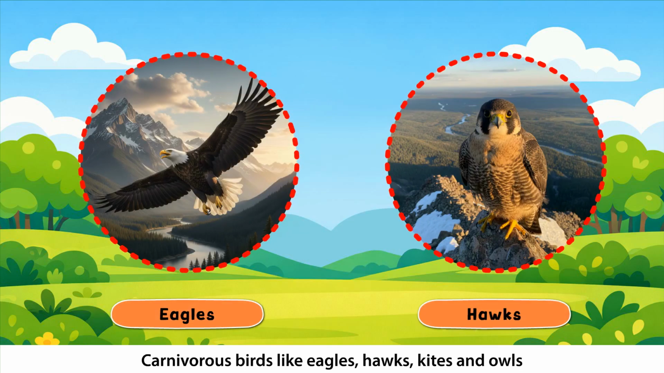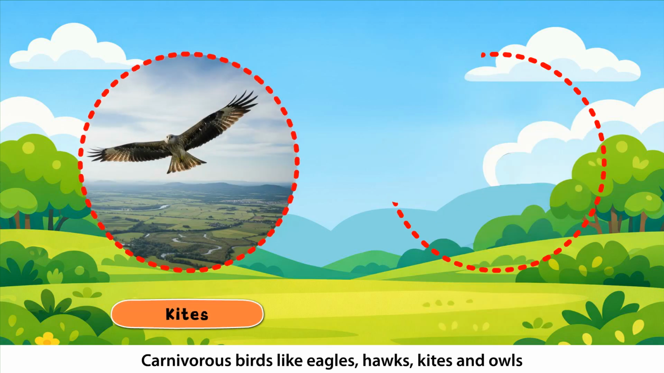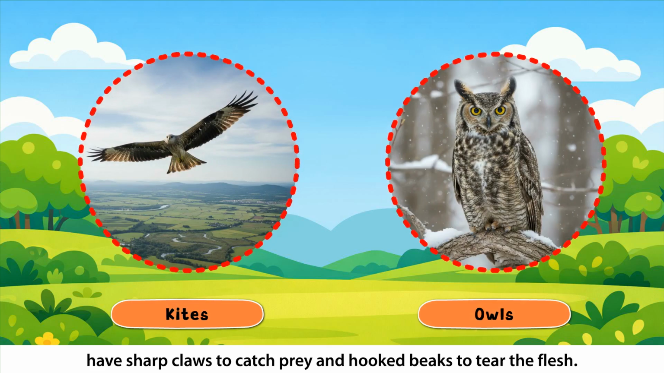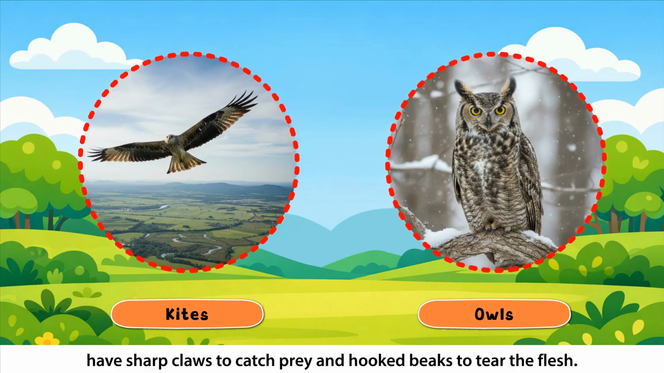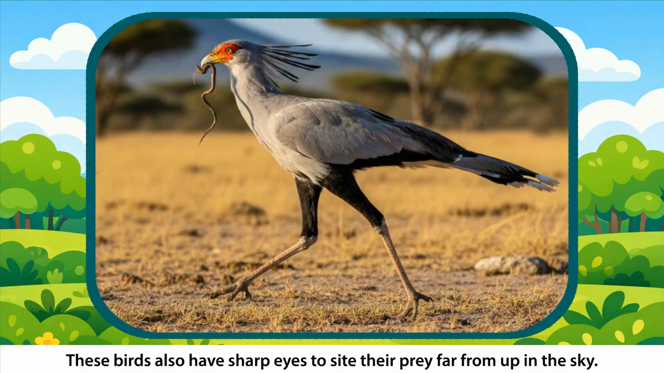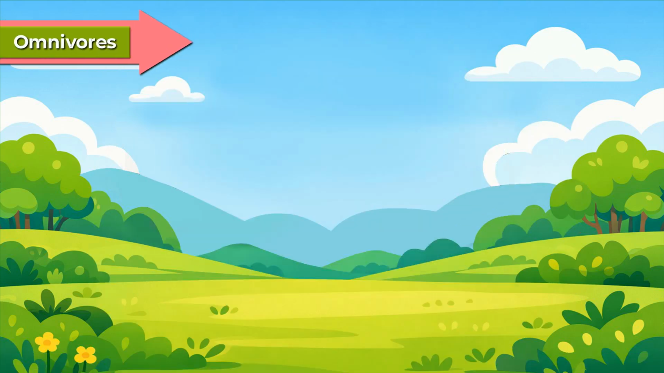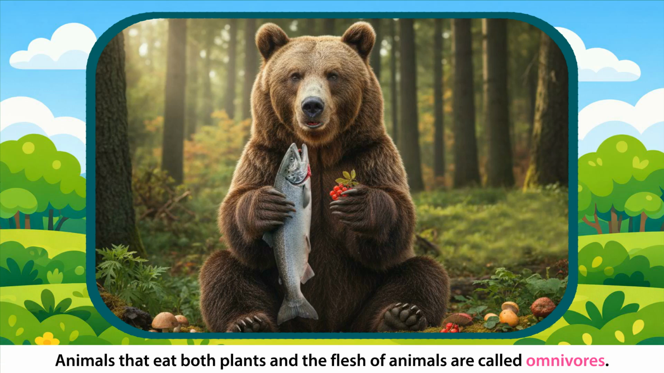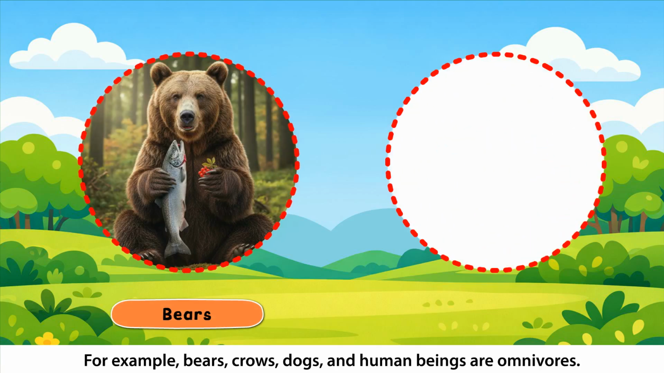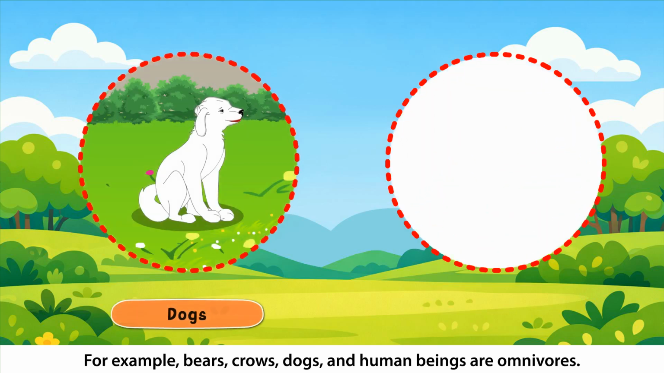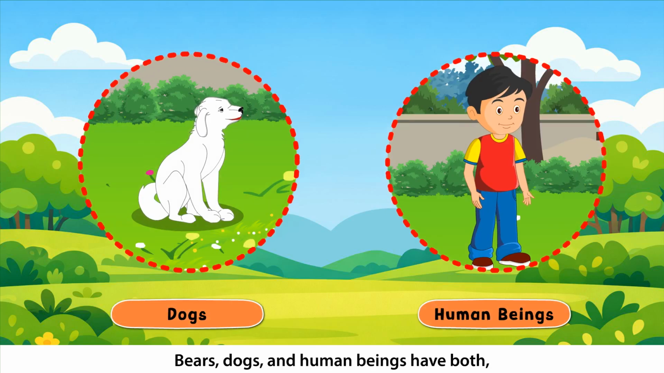Carnivore birds like eagles, hawks, kites, and owls have sharp claws to catch prey and hooked beaks to tear the flesh. These birds also have sharp eyes to sight their prey far from up in the sky. Omnivores. Animals that eat both plants and the flesh of animals are called omnivores. For example, bears, crows, dogs, and human beings are omnivores.